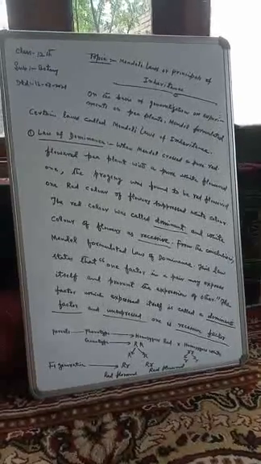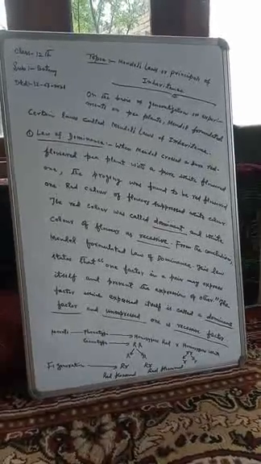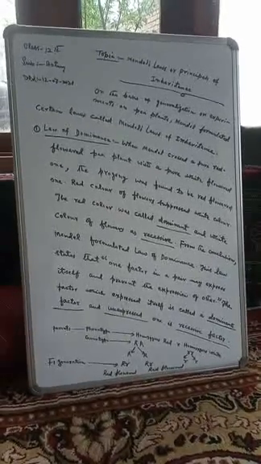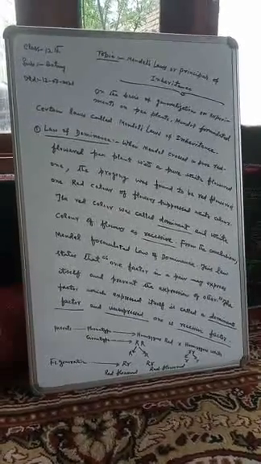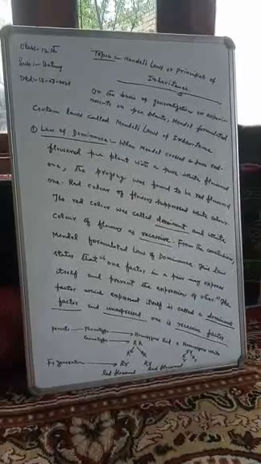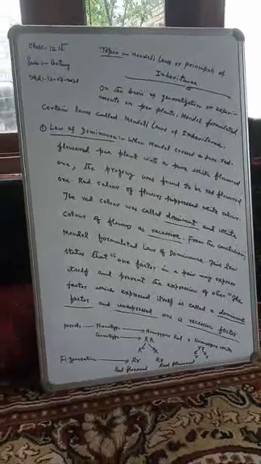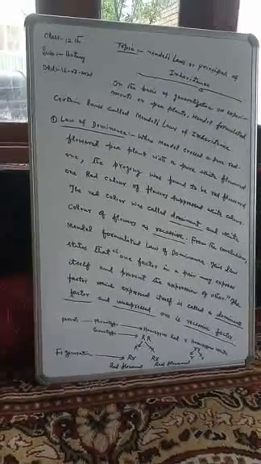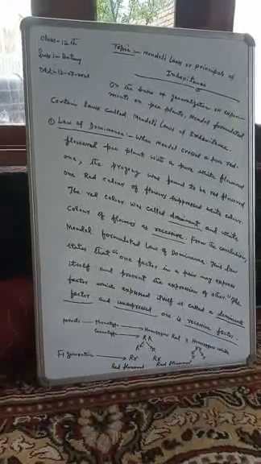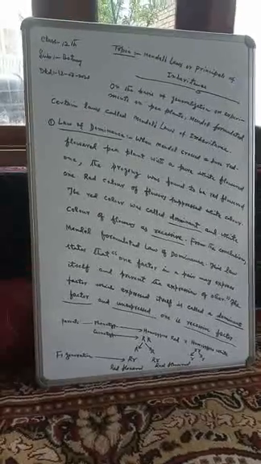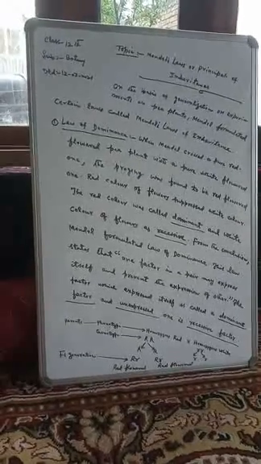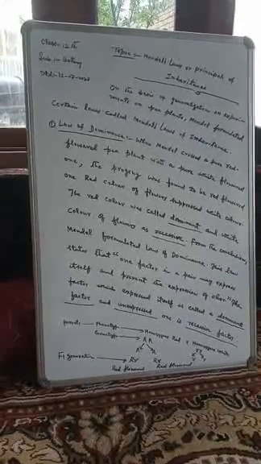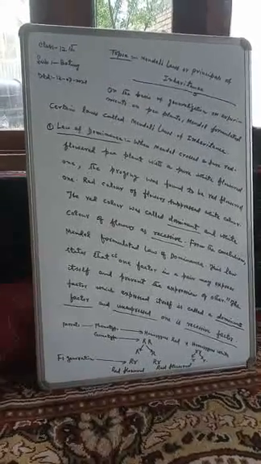What happens? The progeny was found to be red flowered. In this way, we see that the red color of the flower suppressed the white color, as only the red color was dominant. The red color was called the dominant and the white color of flowers was called the recessive.